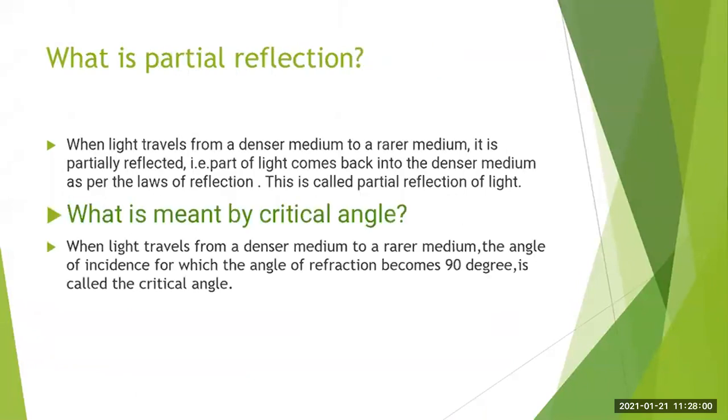Then what is the partial reflection? When light travels from denser medium to rarer medium, it is partially reflected. Okay, that is, part of the light comes back into the denser medium as per the laws of reflection. This is called the partial reflection of light. And about the critical angle also we have discussed. When light travels from a denser medium to a rarer medium, the angle of incidence for which the angle of refraction becomes 90 degrees is called the critical angle.